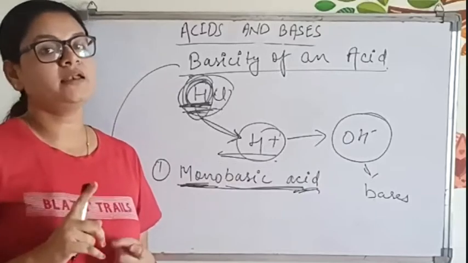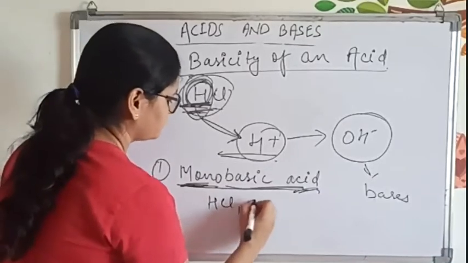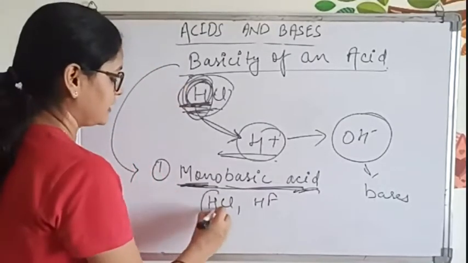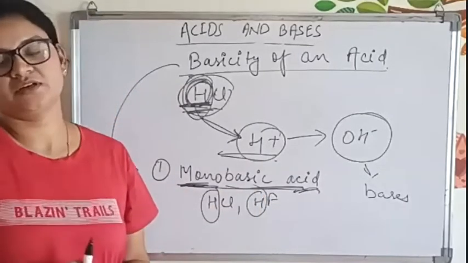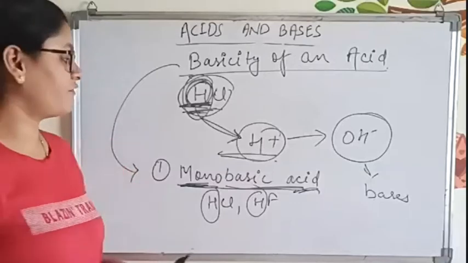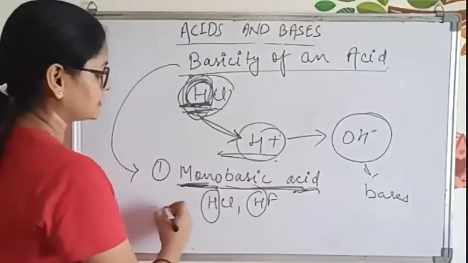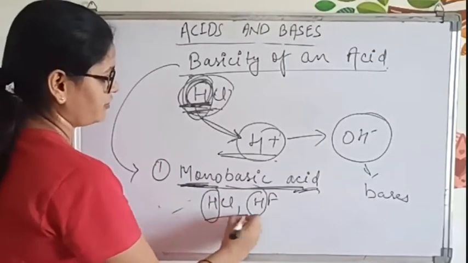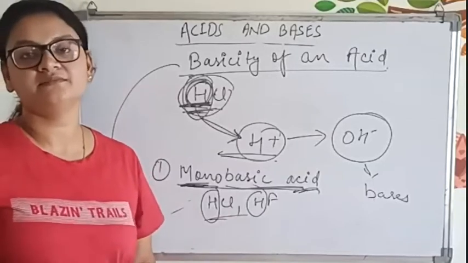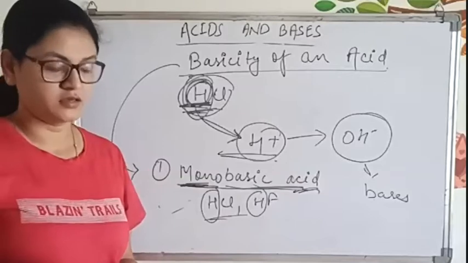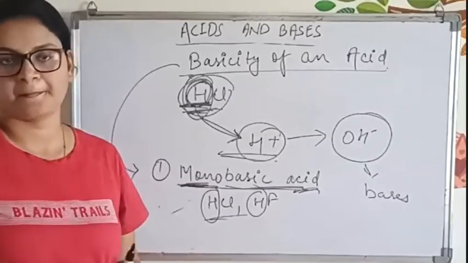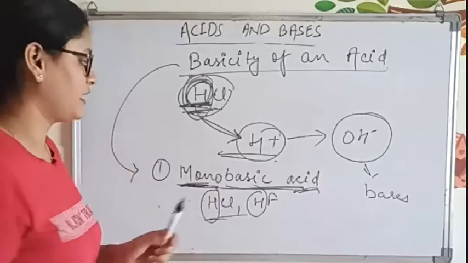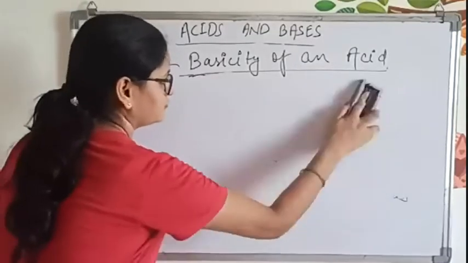In monobasic acid, there will be one hydrogen. Now HCl and HF are known as monobasic acids, as they contain only one hydrogen. Clear? In the exam, a question can be asked: find out the basicity of HCl. Then what will be the basicity of HCl? It will be 1, since one H plus is the basicity of HCl. Clear?